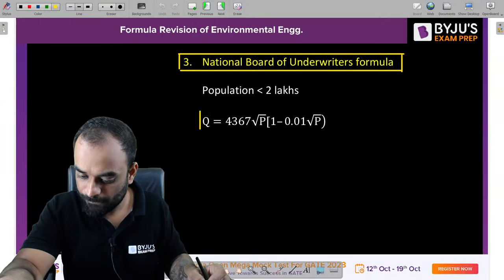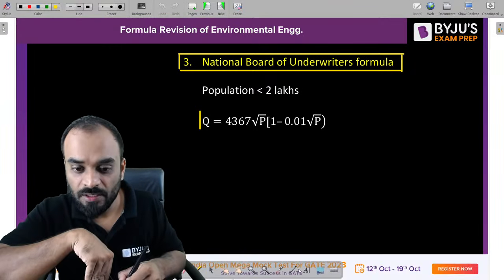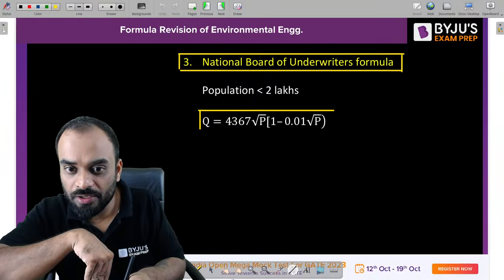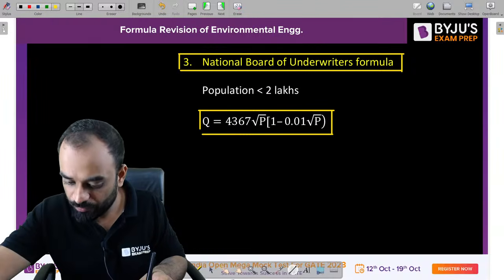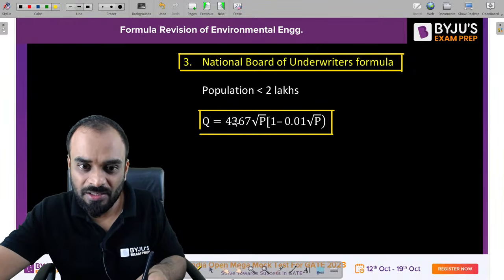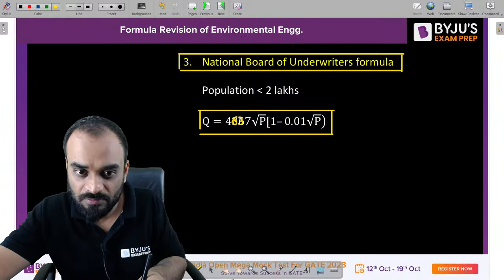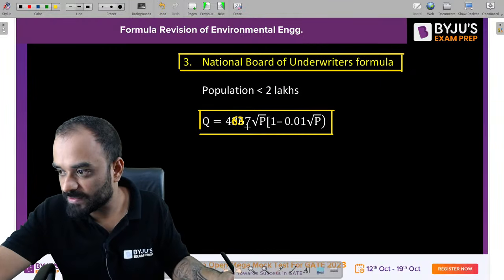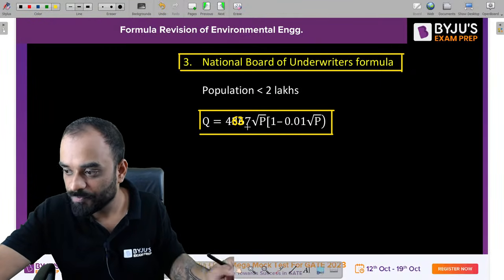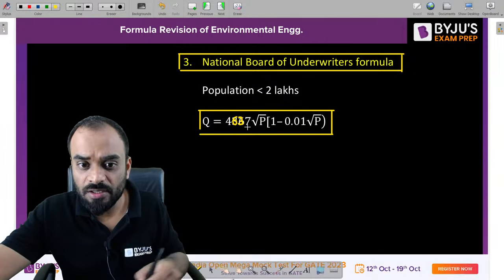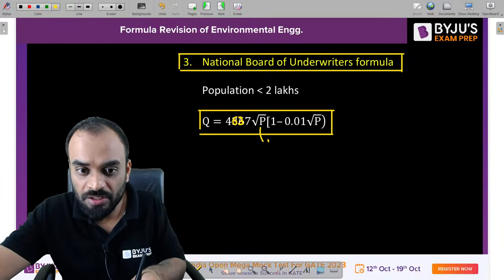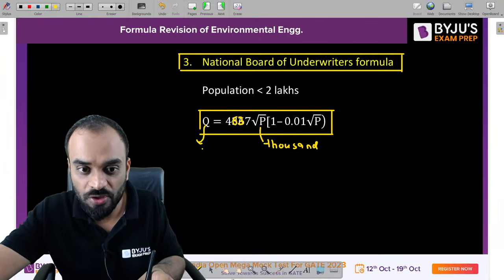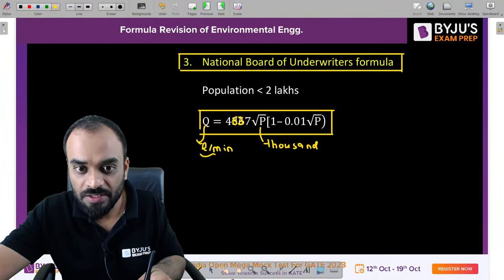In case of the National Board of Underwriters formula, the value is 4637 under root of P, bracket 1 minus 0.01 under root of P. Again, P should be in thousands, and the value of Q you will get in liters per minute again, right? That is our National Board formula.